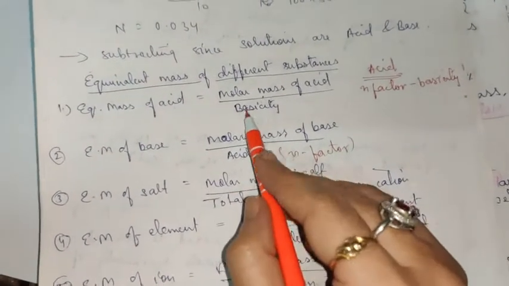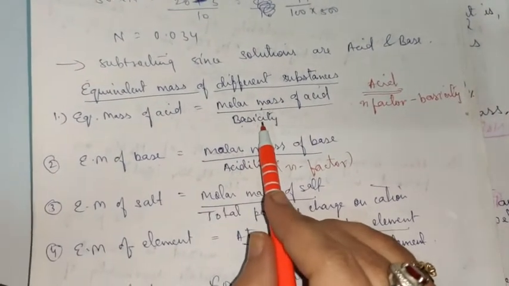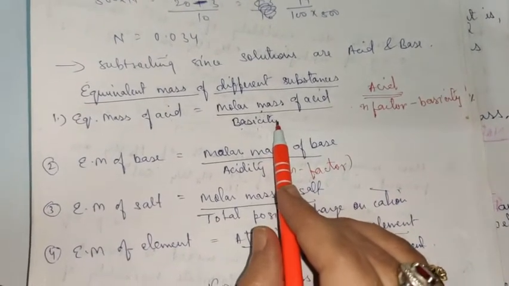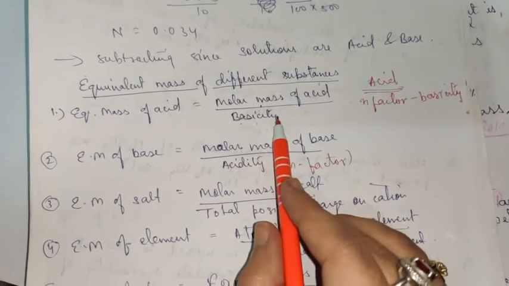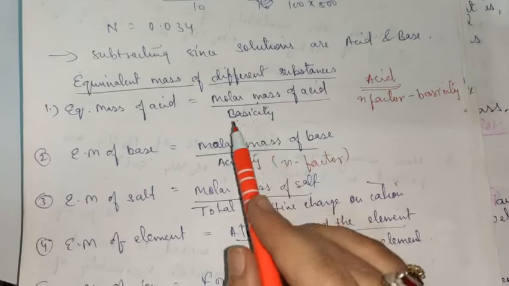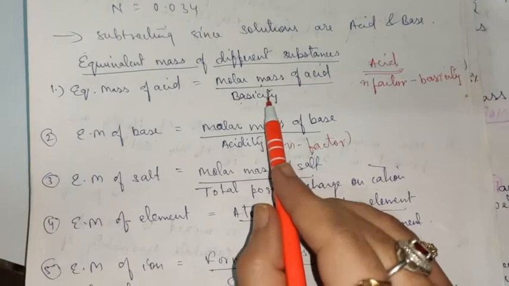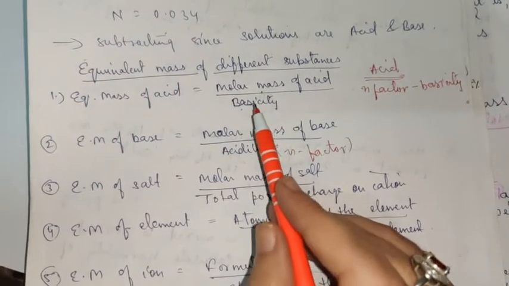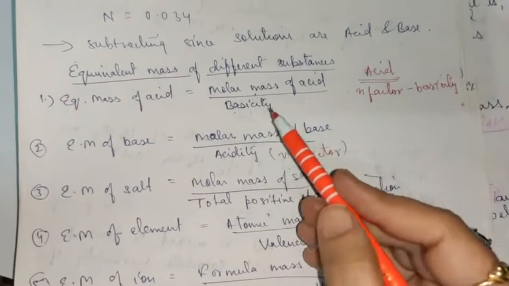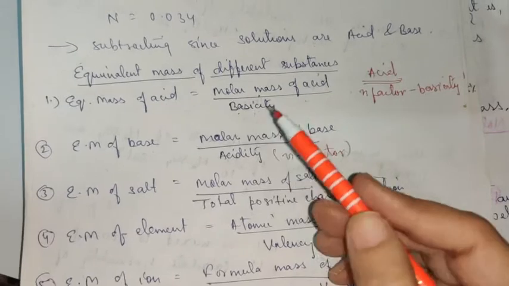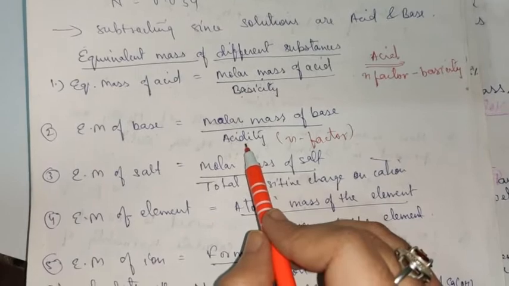Now recalling basicity and acidity with you, basicity means number of replaceable hydrogen ions present in an acid. Like in HCl, the basicity value will be 1. In H2SO4, the basicity value will be 2. And in H3PO4, the basicity value will be 3. So children, basicity of an acid means number of replaceable H+ ions present in an acid. You must have done this in class 10. Monoprotic acid or monobasic acid is HCl, HNO3.